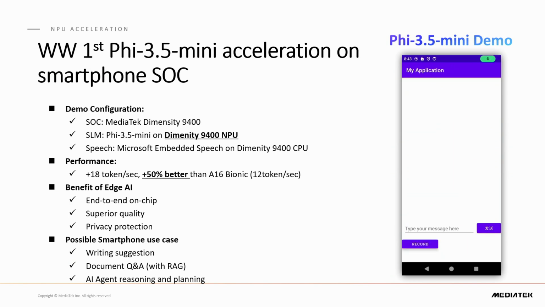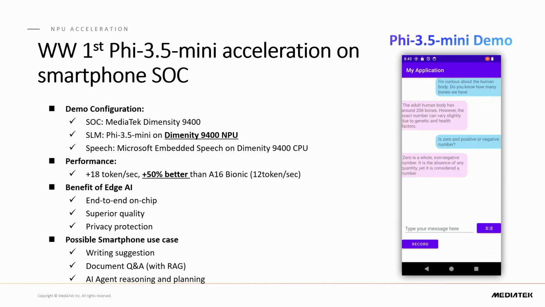I'm curious about the human body. Do you know how many bones we have? The adult human body has around 206 bones. However, the exact number can vary slightly due to genetic and health factors. Is 0 a positive or negative number? 0 is a whole, non-negative number. It is the absence of any quantity, yet it is considered a number in itself. It is neither positive nor negative. Positive and negative numbers are relative to 0.